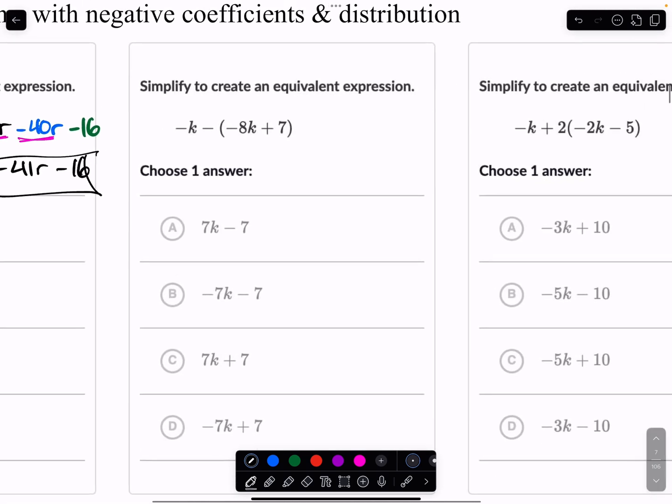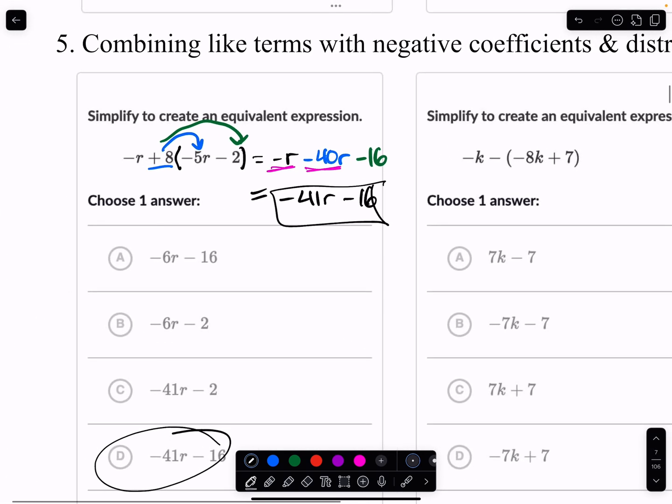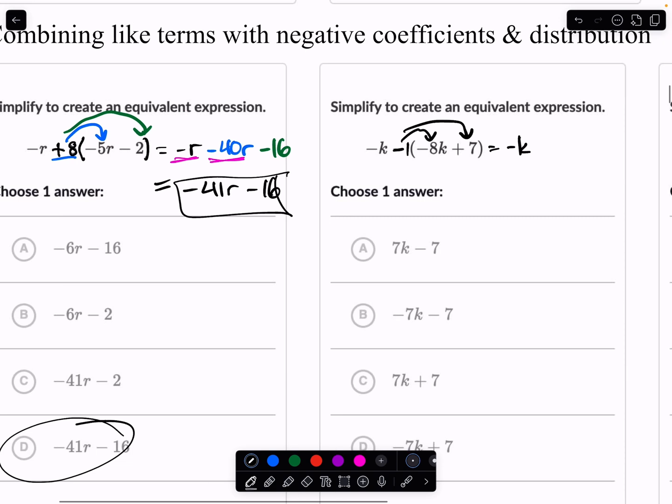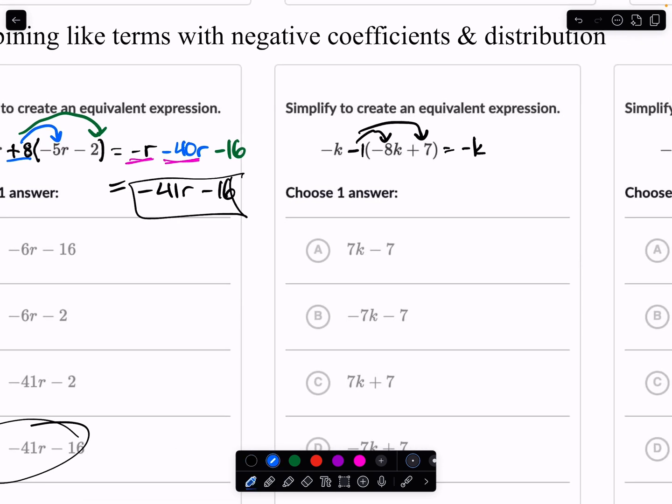When you're distributing, make sure you keep that sign attached to the number next to it. I'll do one more example here because this minus sign kind of changes things. If there's nothing in front of it, go ahead and put a 1. That's negative 1, and then we're still going to distribute it to the stuff in the parentheses. So this would be, well, the negative k will still stay there. And then negative 1 times negative 8k. A negative times a negative is a positive, so that should be plus 8k. And then negative 1 times positive 7, that should be negative 7.